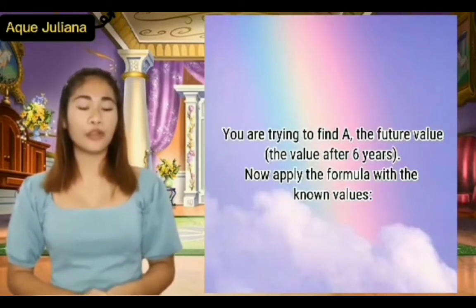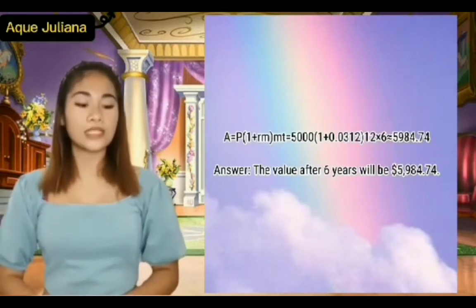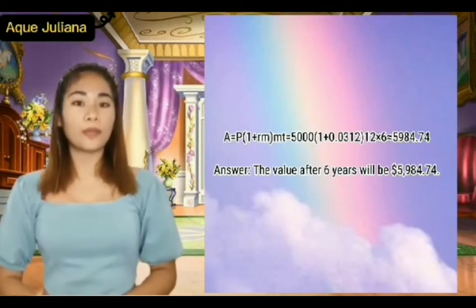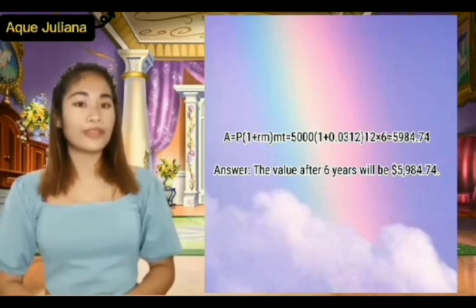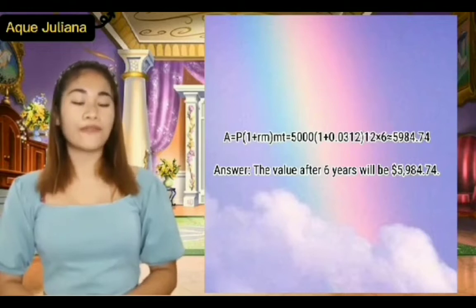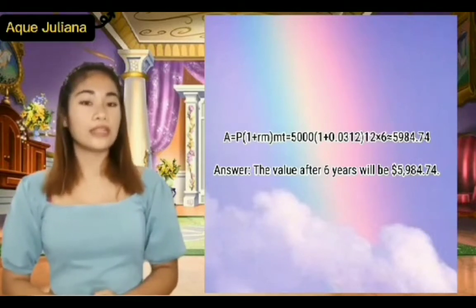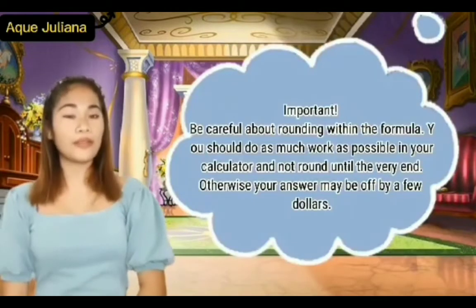Now, apply the formula with the known values. A is equal to P times the quantity 1 plus r over n, raised to the power nt, which is equal to 5,000 times the quantity 1 plus 0.03 over 12, raised to the power 12 times 6, which is equal to 5,984.74. So, the value after 6 years will be $5,984.74.